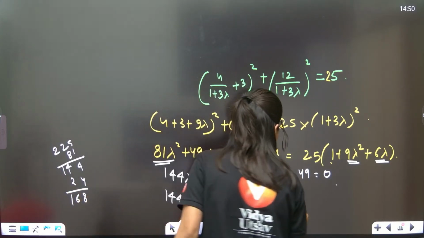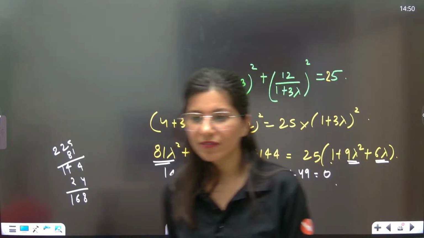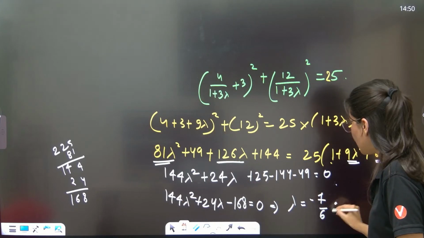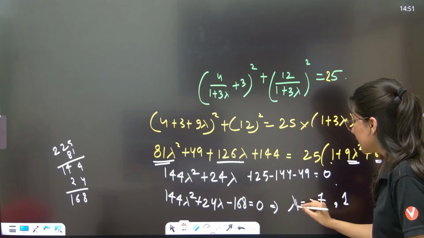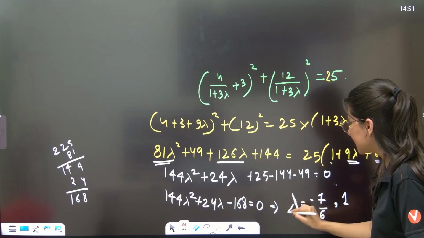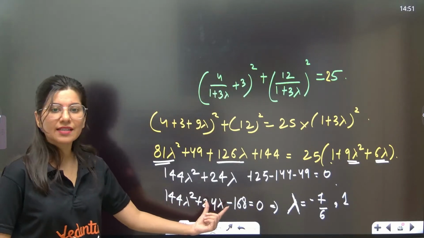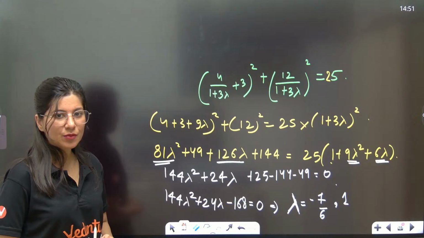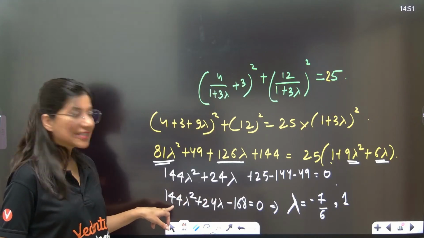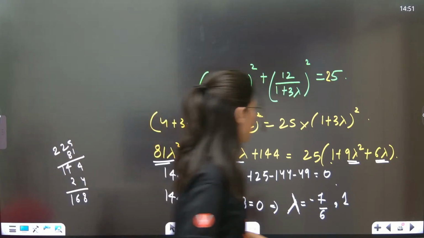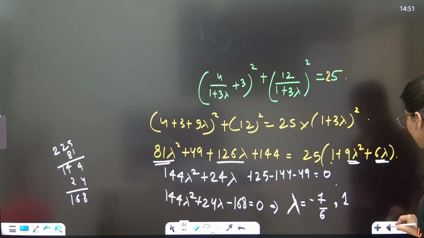If you solve it, you are going to get two values of lambda, which are minus 7 by 6 and 1. Because can you see lambda equals to 1 is satisfying. So one root is lambda equals to 1. Other root will be minus 168 upon 144, so this is minus 7 by 6. These are the two values of lambda.